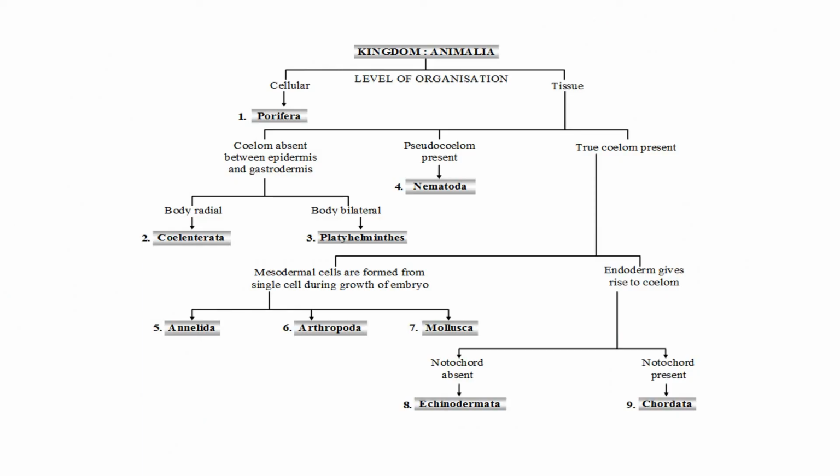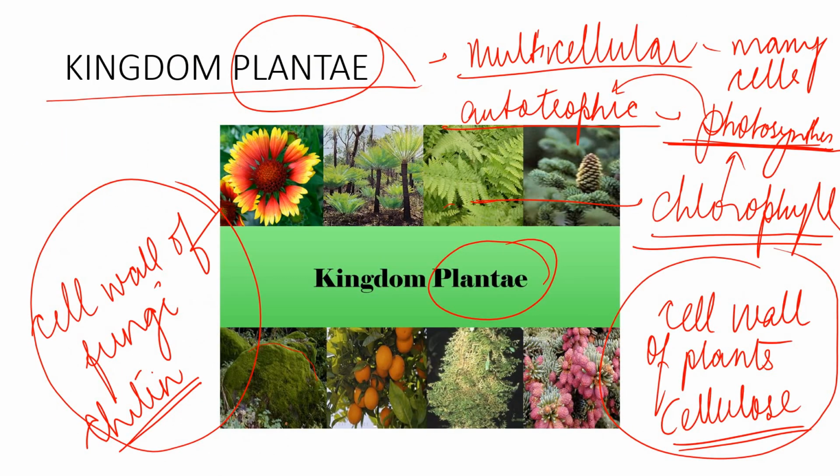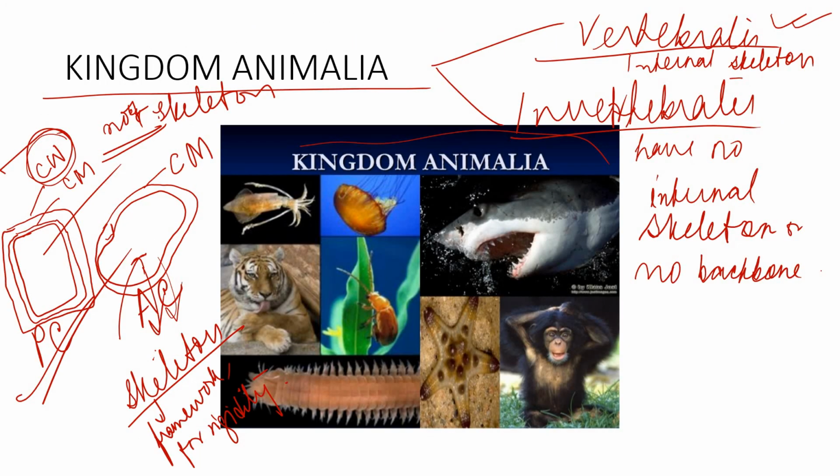So what is written? All animals including human beings belong to kingdom Animalia. So we also, including human beings, are grouped under kingdom Animalia. Now you will be studying Porifera, Coelenterata, Platyhelminthes, all these things. Please don't get so worried after seeing this picture. Once you understand everything with the help of such pictures and diagrams, it will become very easy for you to understand. So we have completed all the 5 kingdoms as of now.